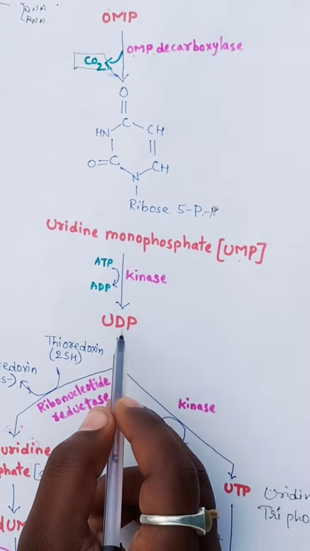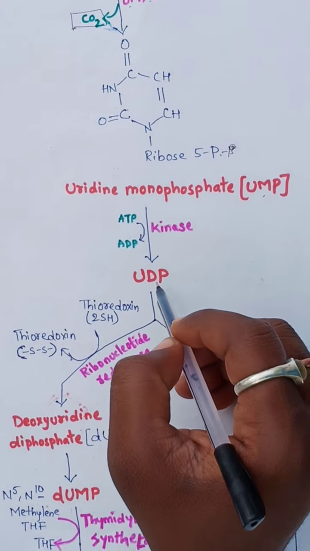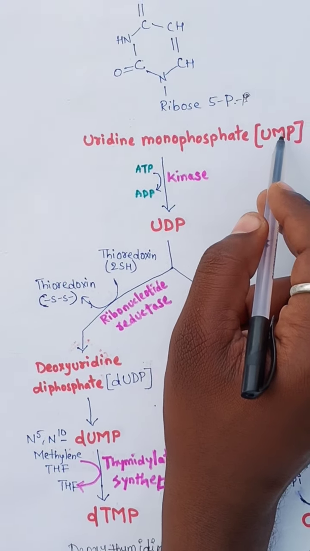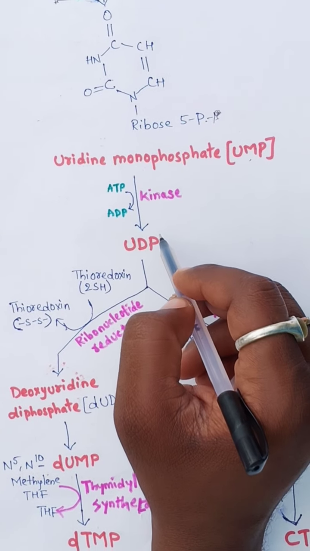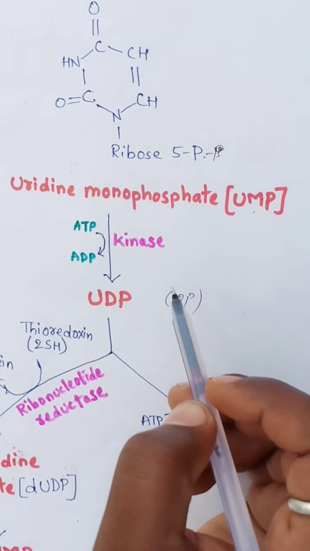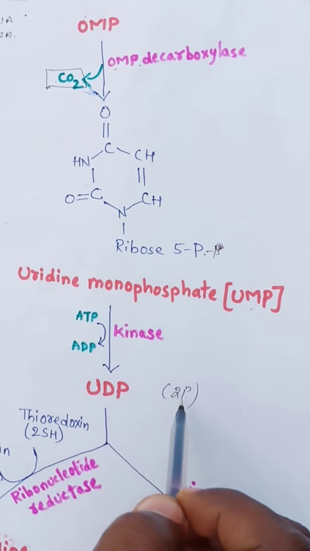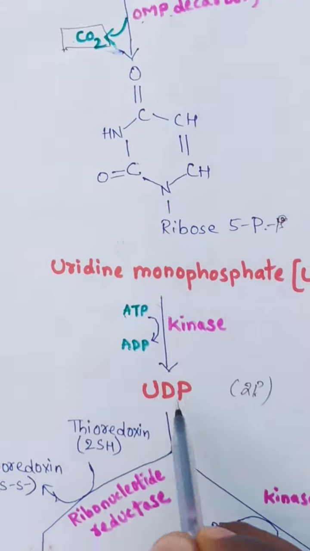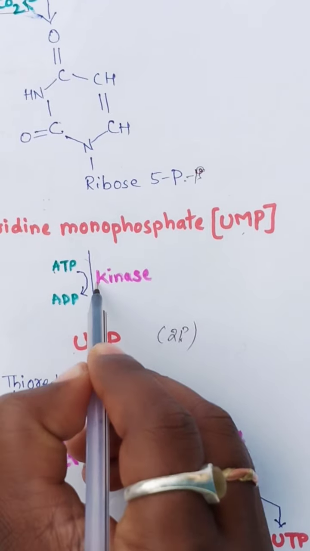The UMP is converted to UDP. UMP, uridine monophosphate, is converted to uridine diphosphate. What is the main difference between UMP and UDP? UMP contains only 1 phosphate molecule, but uridine diphosphate contains 1 more phosphate molecule, so totally 2 phosphate molecules. One more phosphate is attached from ATP, which is converted to ADP. It produces the UDP in the presence of kinase enzyme.